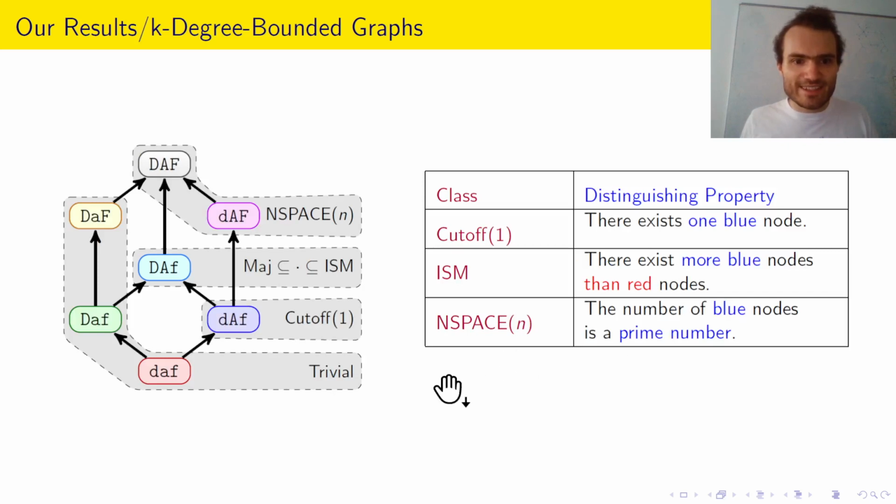So what are our results in the k-degree bounded case? Right, the part I haven't talked too much about yet, the purple model in this case, is just as strong as the strongest model. So if you have strong acceptance and strong fairness, and you know that you only have at most k neighbors, then you don't need counting. And as before, we get some nice staircase. We're starting with trivial at the bottom, this time cutoff only for this one model. Then we have this model where we sadly don't have a complete characterization yet. And the strongest model and also the purple one now has the theoretical maximum as decision power.